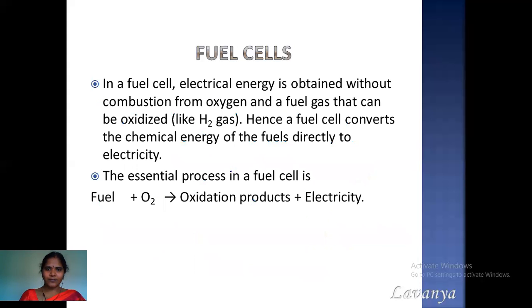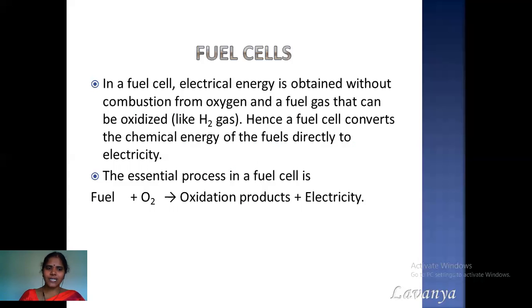So here we are going to focus on the hydrogen oxygen fuel cell, or the methanol oxygen fuel cell. In these fuel cells, we use a fuel which can be oxidized, and that chemical energy of the fuel can be directly converted into electricity. This is the major concept of fuel cells.